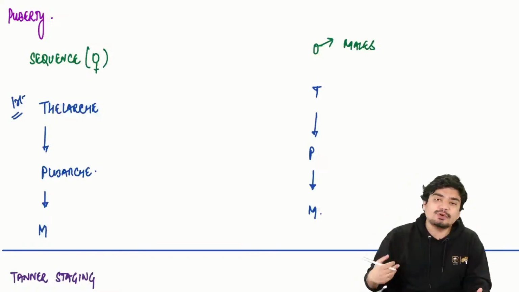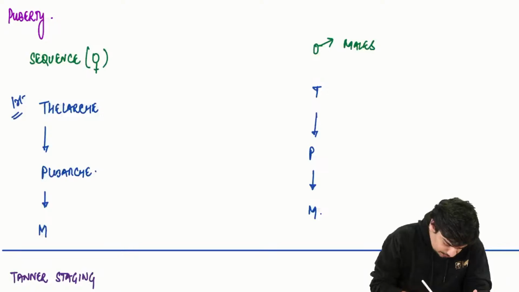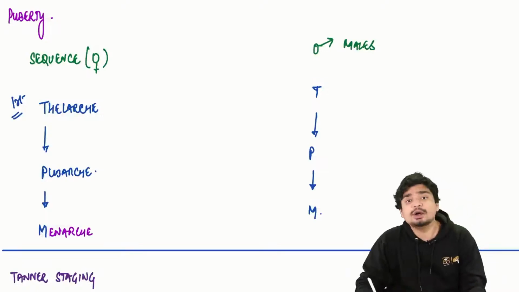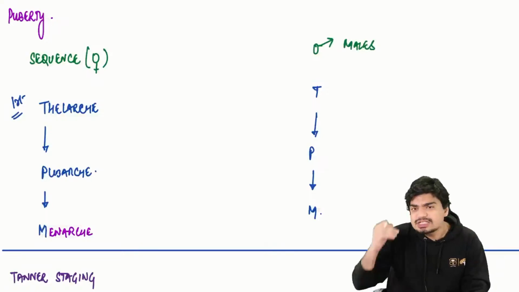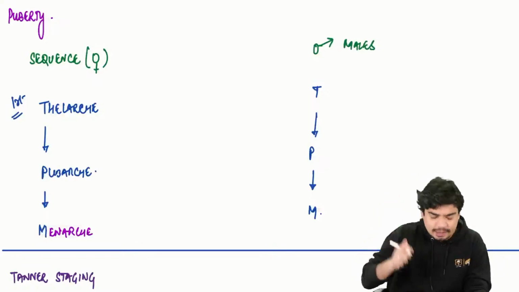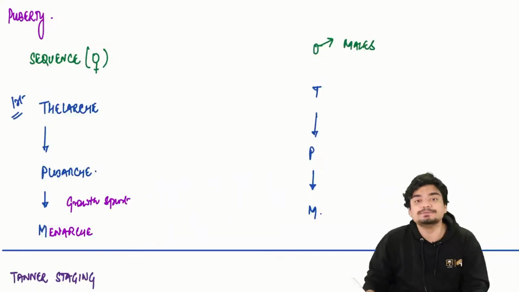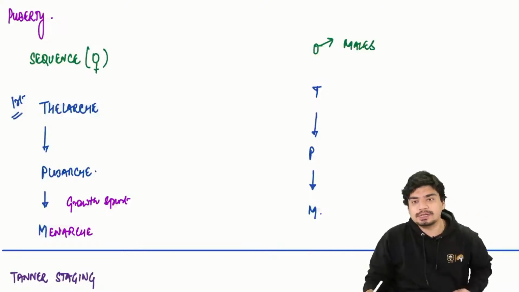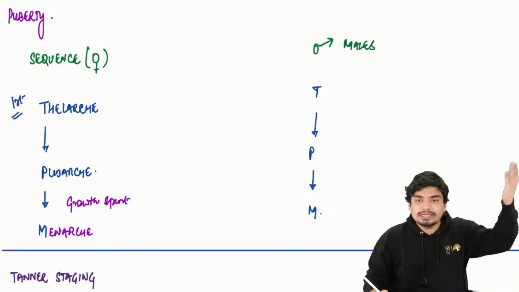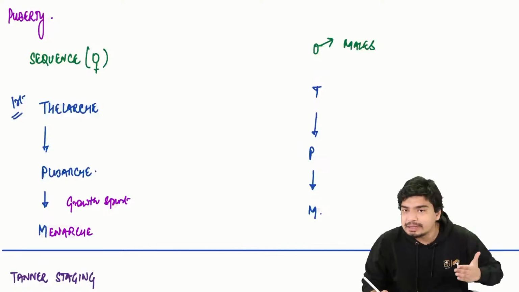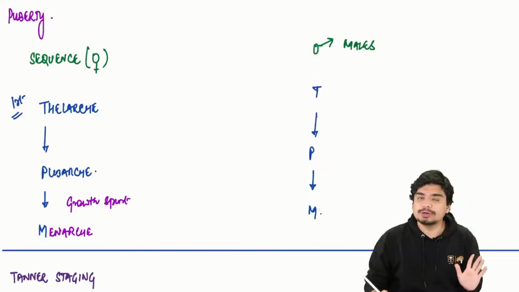And pubarche is followed by menarche, that is the beginning of your menstrual cycle. Just prior to menarche, girls will have their growth spurt. So this is the sequence of puberty in females: thelarche, pubarche, menarche. Just prior to menarche, growth spurt.